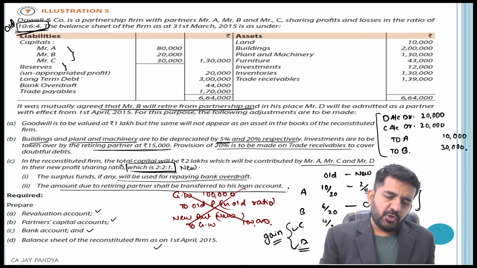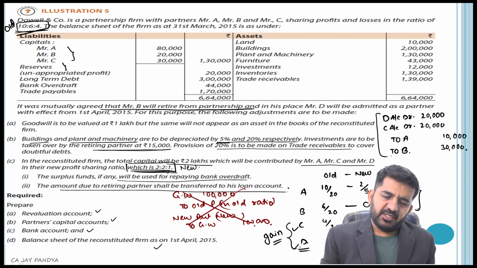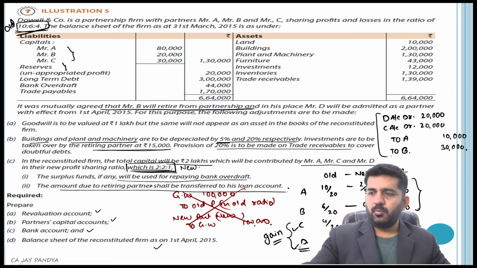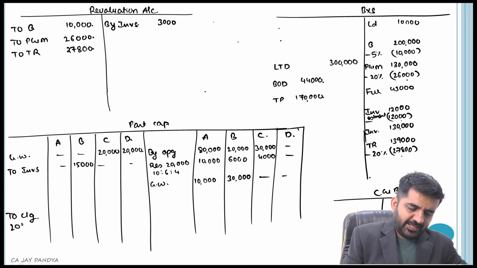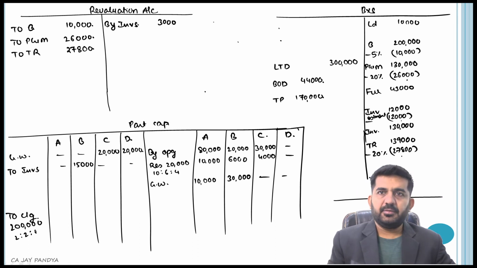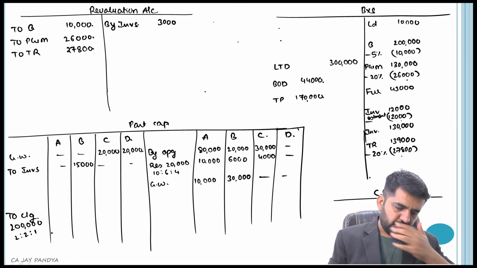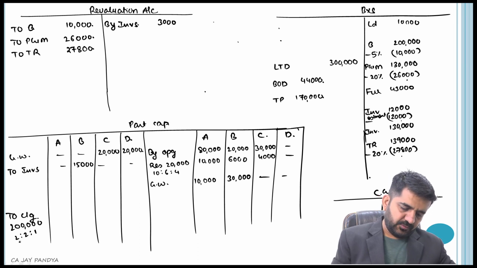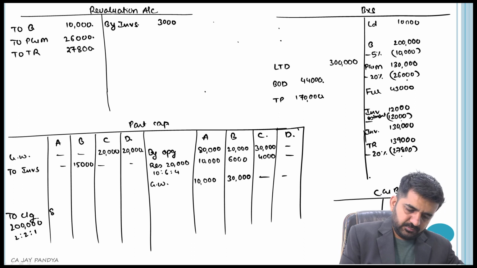In the reconstituted firm, the total capital will be 2 lakhs, which will be in the ratio of 2:1. So what will be the closing balance of capital? 2 lakhs in the ratio of 2:1. So 2:1 of 2 lakhs is 80,000, 80,000 and 40,000.